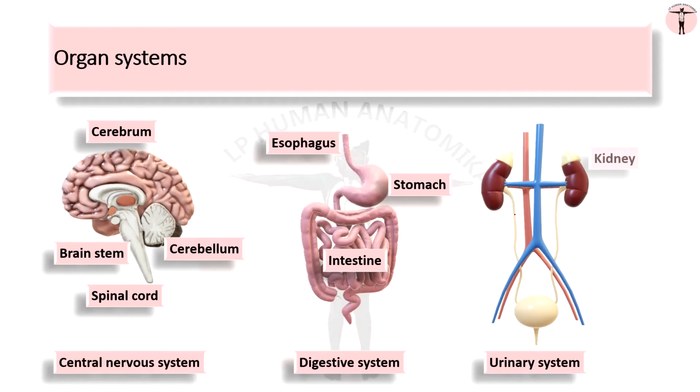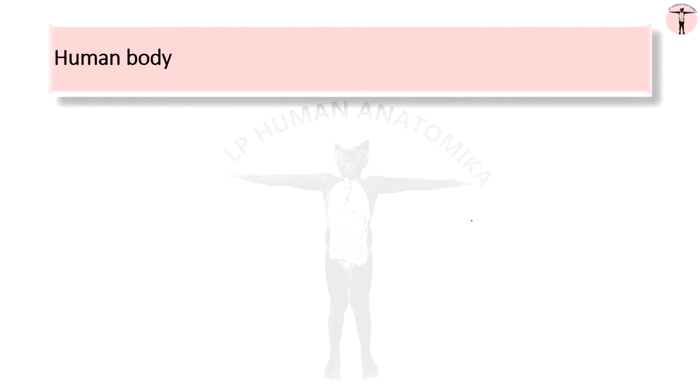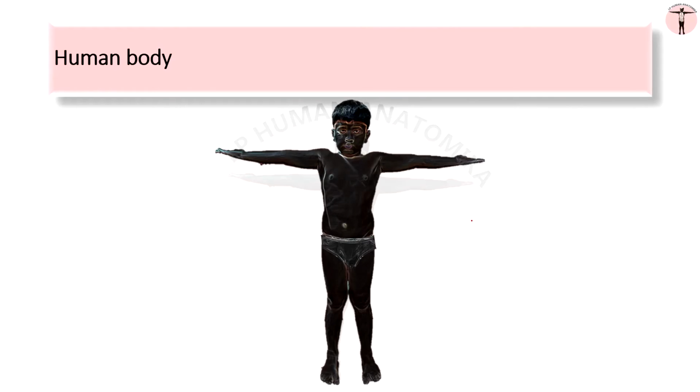Urinary system, kidney, ureter, urinary bladder, they have to coordinate with each other to produce the urine, then transfer it to the urinary bladder and throw it away from the body through the urethra. So, to take all these actions together, all these organs should coordinate with each other. Various organs and organ systems capable of carrying out basic life processes comprise the entire human being.